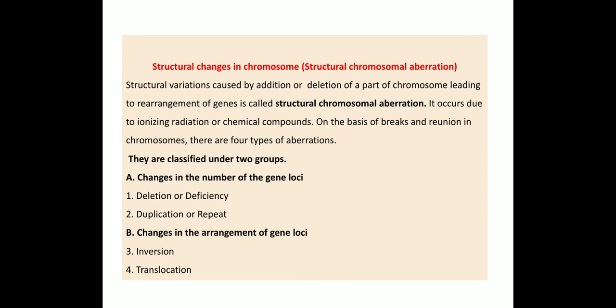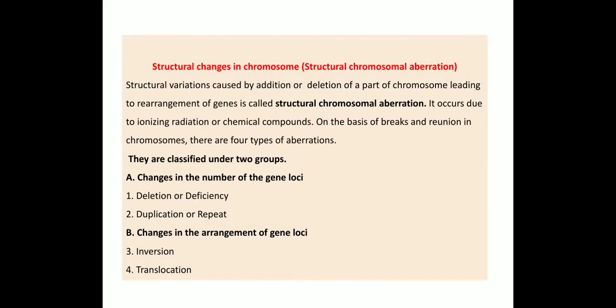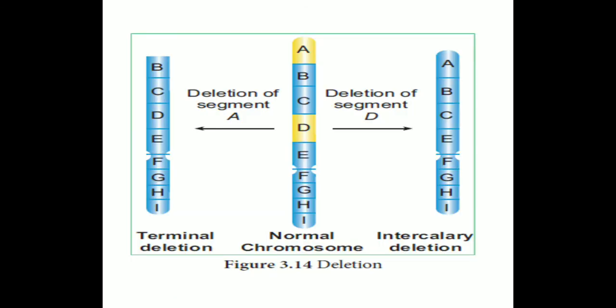Changing the arrangements of the gene locus means altering the location of the gene. It is classified into two types, inversion and translocation. Inversion is nothing but the normal gene sequence being inversely arranged in the chromosome. Just like that, see the pictures.